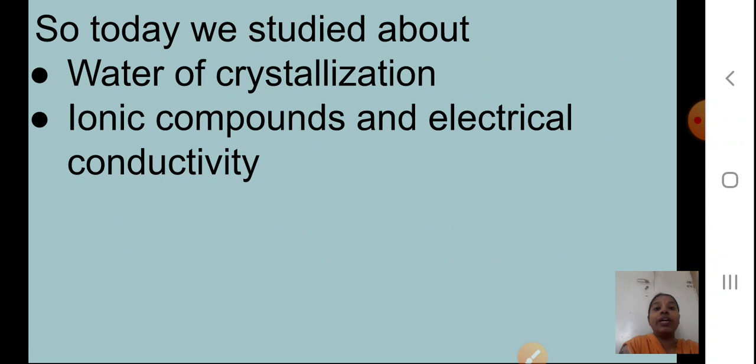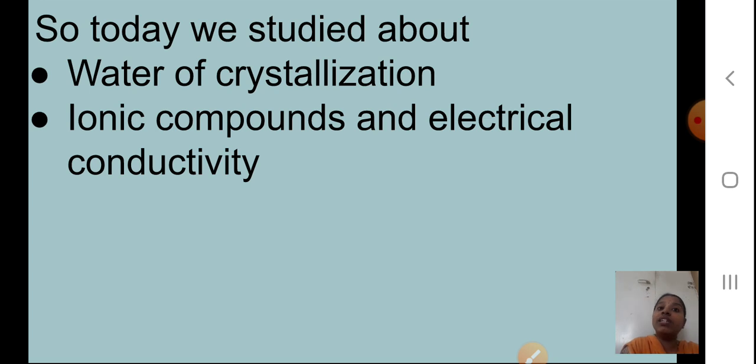So today we come to the end of today's session. Today we studied water of crystallization. You saw this water of crystallization is already present in the structure of the compounds. When you heat the compound, this water of crystallization comes out, or evaporates, we can say. But when you add water again to them, they will gain back their color.